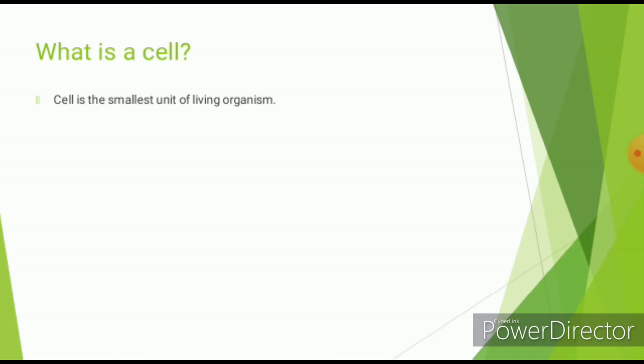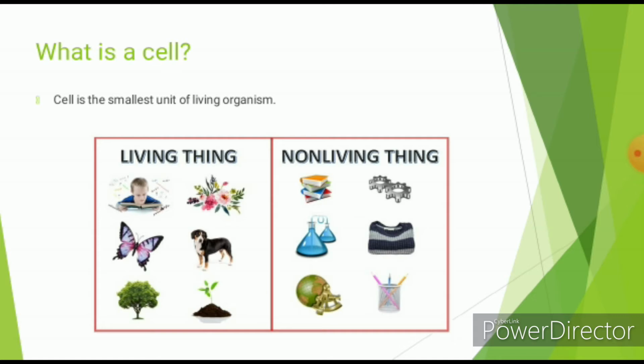Cell is the smallest unit in all living organisms. The presence and absence of the cell only divides the organisms into living and non-living. If the cells are present, they are considered as the living organisms. All plants and animals come under living organisms.